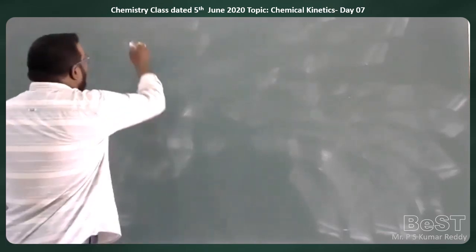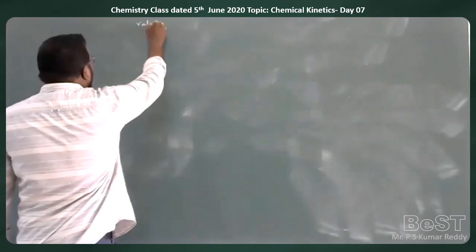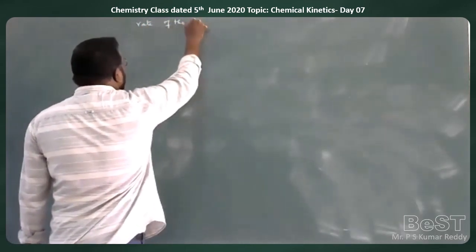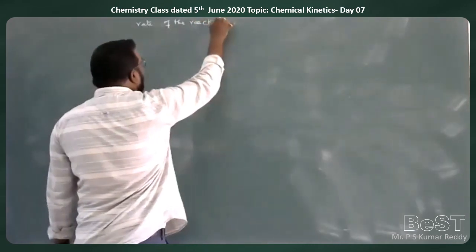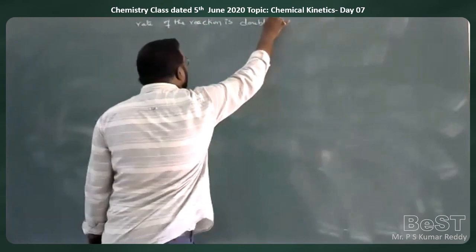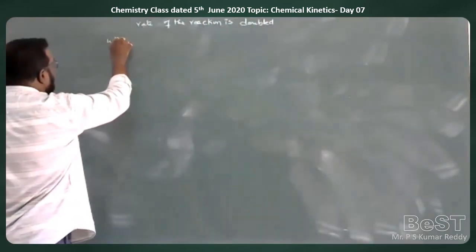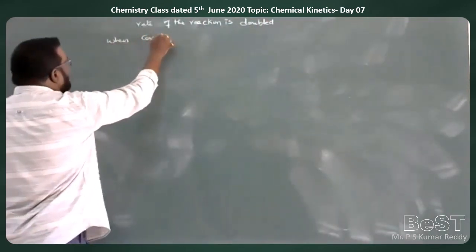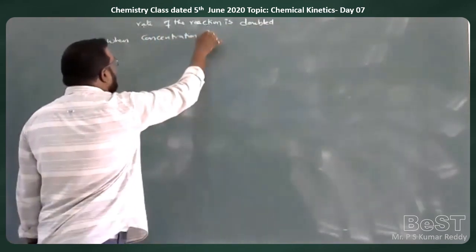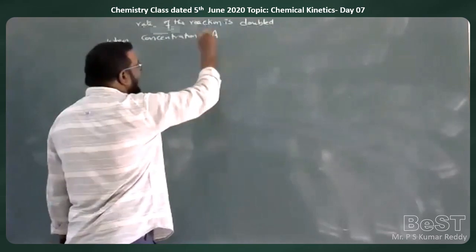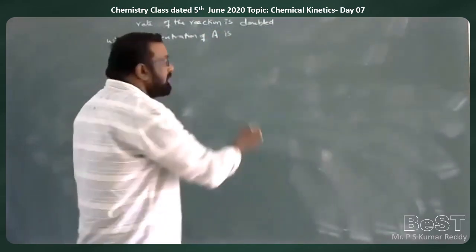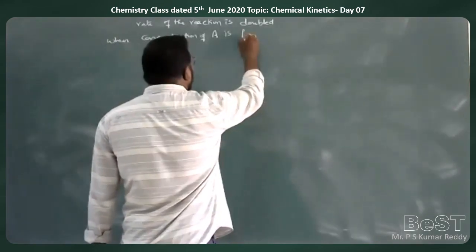So here the rate of the reaction is doubled when the concentration of the reactant A is increased by 4 times.